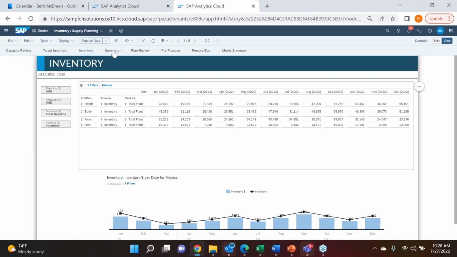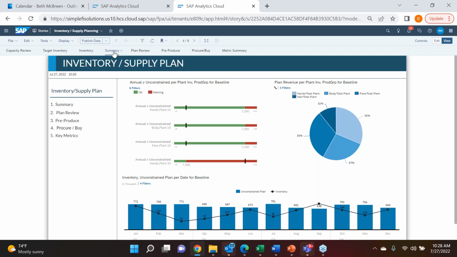All right, now that we have some of those pieces, and I've shown you how that builds up and how we can see what the overall inventory roll forward would be, I wanted to showcase the capacity scenario planning.